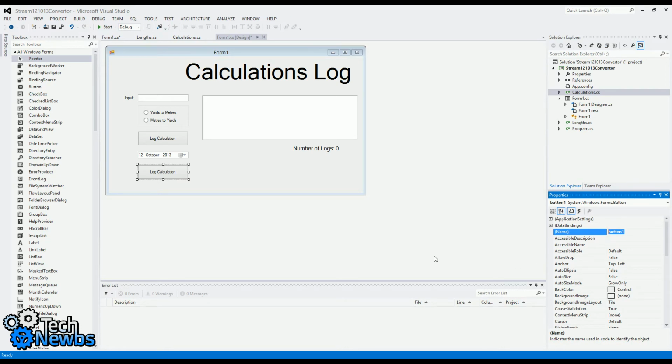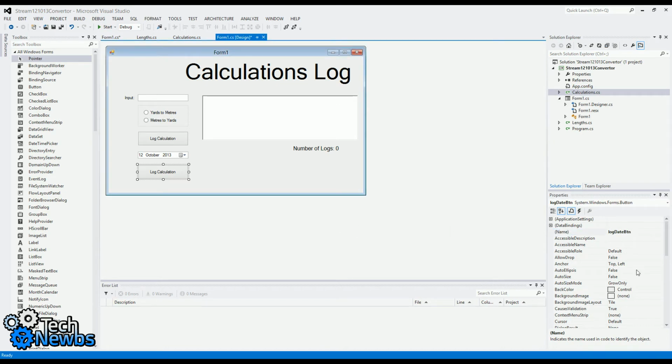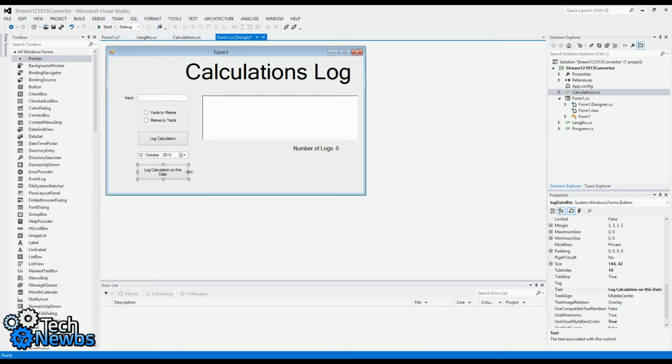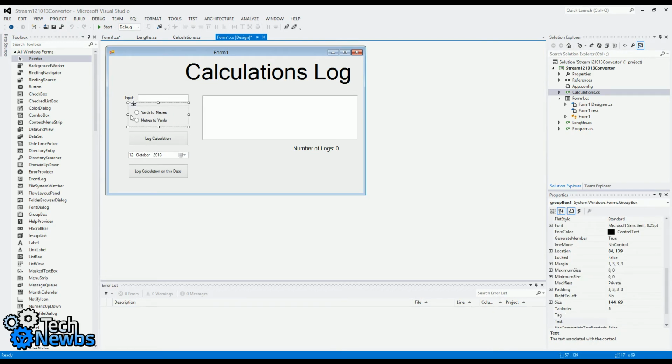So log current, log date button for calculation on this date. Okay.